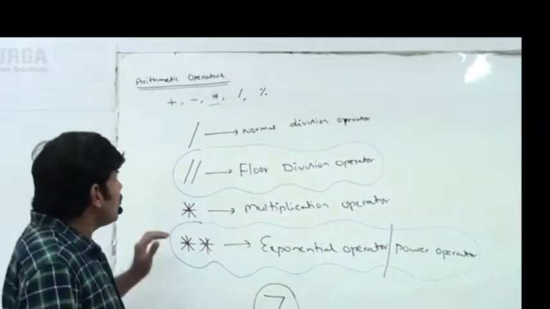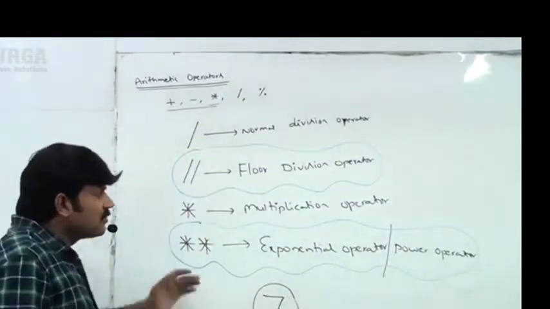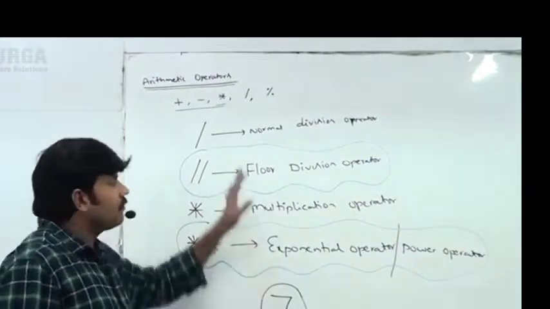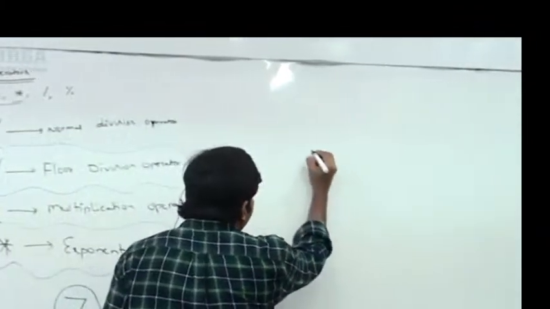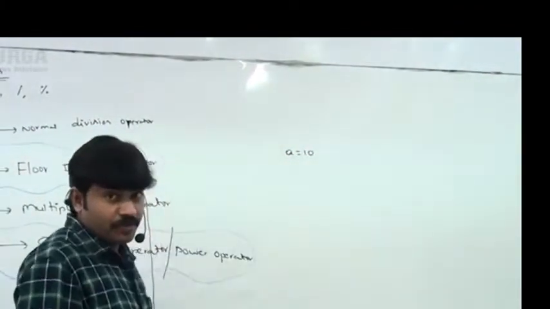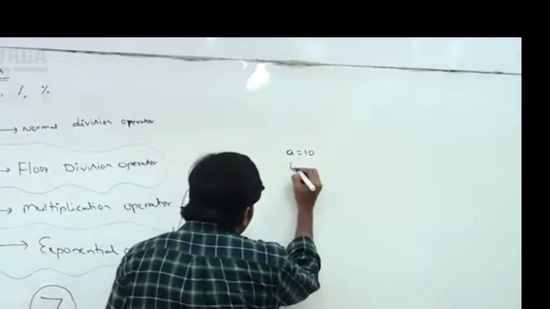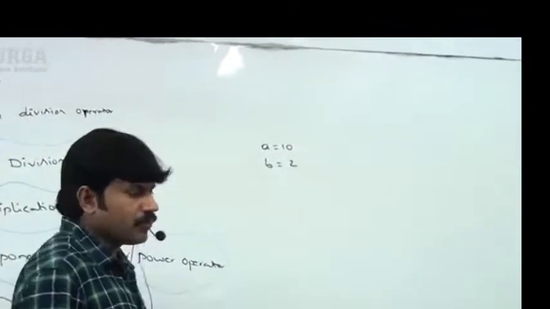So now let me talk about general operators, and then we will talk about the next level. Observe very carefully. A is equal to 10, B is equal to 2.